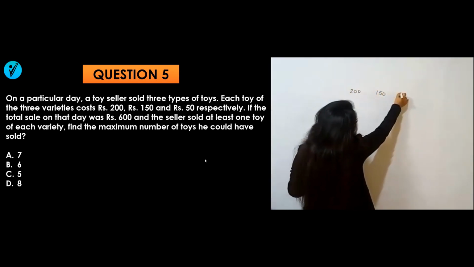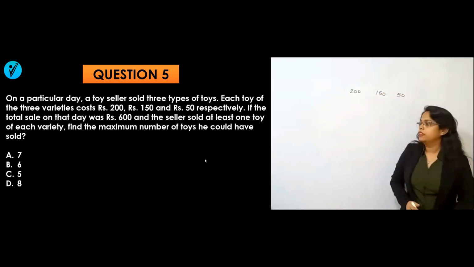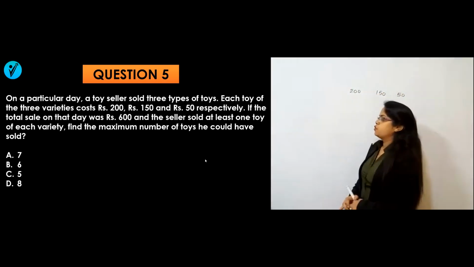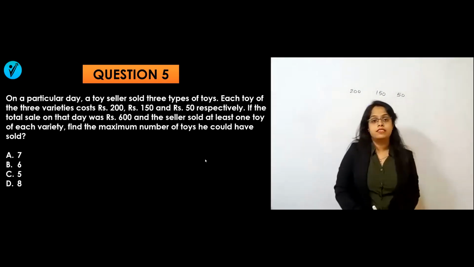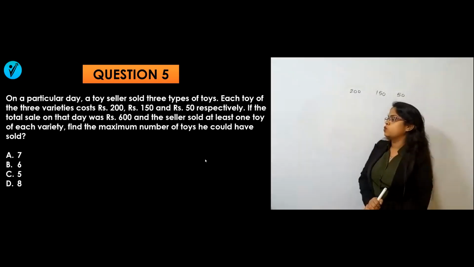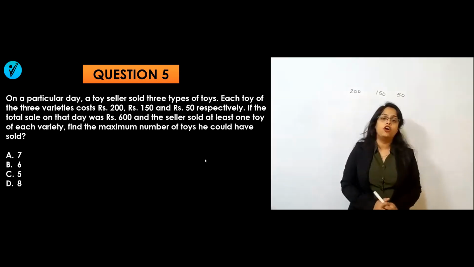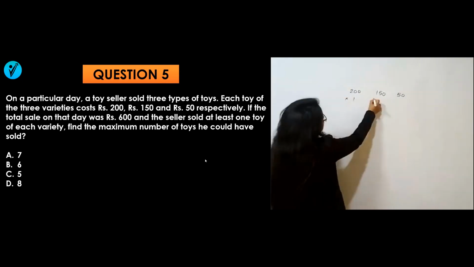200, 150 and 50 rupees respectively. Then what are they saying? Three types of toys. If the total sale on that day was 600 and the seller sold at least one toy of each variety. At least one toy. That means one toy, one toy, one toy.